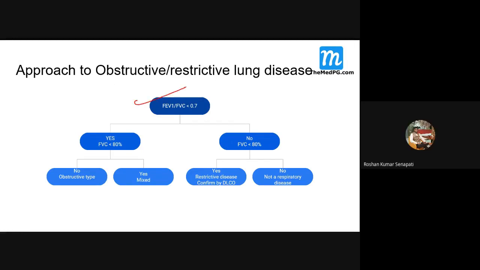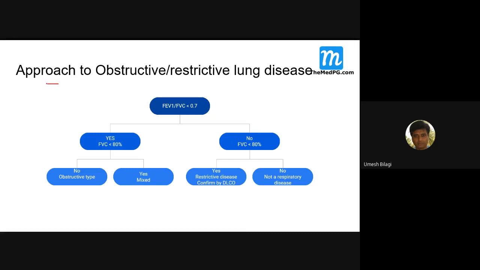So the FEV1, what I said, is forced expiratory volume in the first second, after full inspiration. Okay, the ratio with vital capacity, FVC. If that is less than 0.7 of the predicted for that age, that is 70%, that is the first thing.